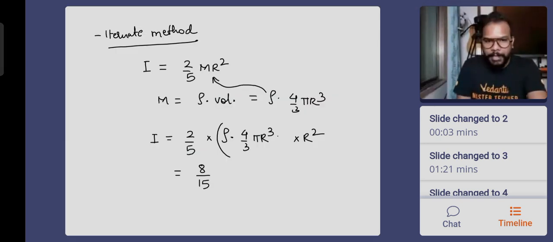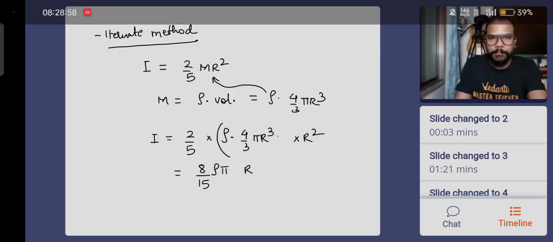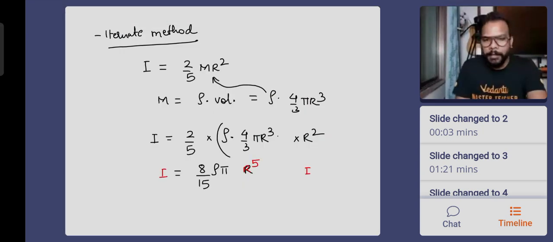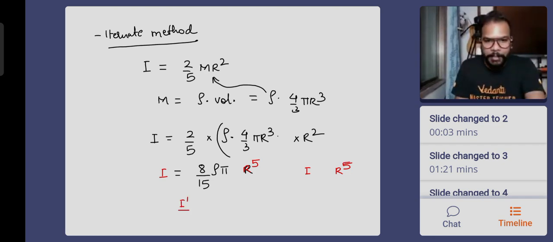So everyone, this looks like 8 by 15 rho into pi, more importantly, r to the power 5. That's the more important part. That means I is proportional to r to the power 5. Now you don't have to worry whether mass will be increased or decreased if you're not able to think that. So I dash by I will be equal to 2r by r power 5.